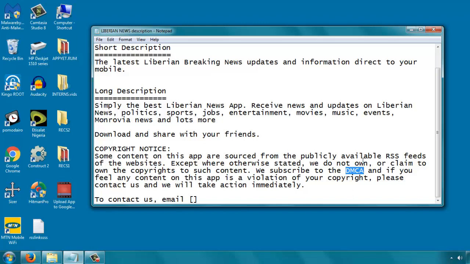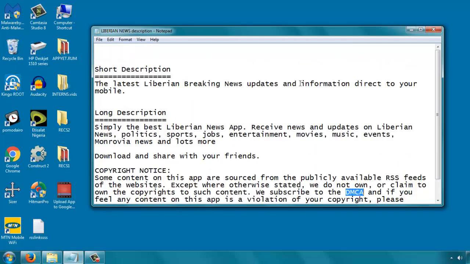So it is better to include that, so that if for some reason Google checks your description, they will see that you are cool with removing copyright, so they know that if there's any copyright infringement, it's not necessarily your fault.